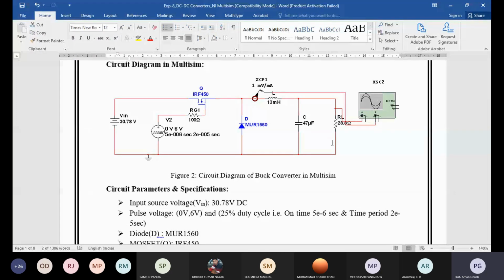That control signal will be compared with your repeating signal, that is the triangular signal. The frequency of the repeating signal is also similar to the switching frequency of your solid state device. So by this way you can control. Anyhow, if the output is changing, the gate pulse also varies. If the gate pulse varies, that causes the on and off of your switches, and you are able to get the regulated output.